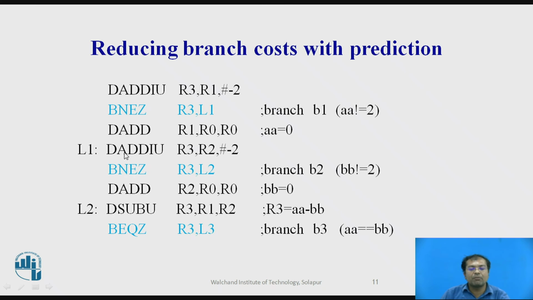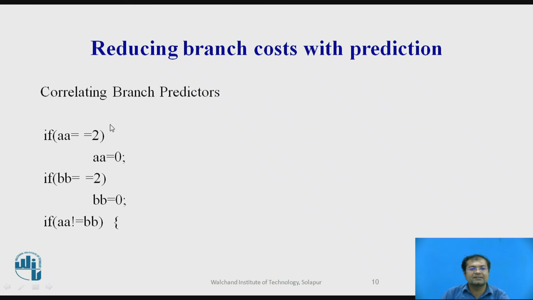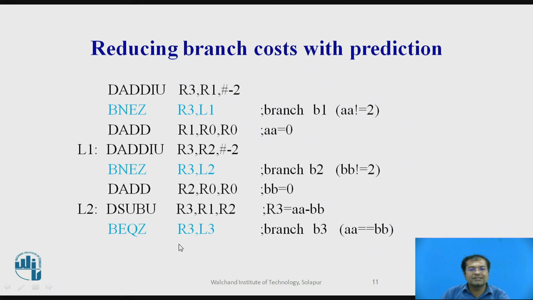So the point is that, as we discussed for correlating branch predictors, this is branch B3, this is branch B2, and this is branch B1. Branch B3 is going to execute if branches B1 and B2 are not taken. This is how the correlation between branches is used for the decision.